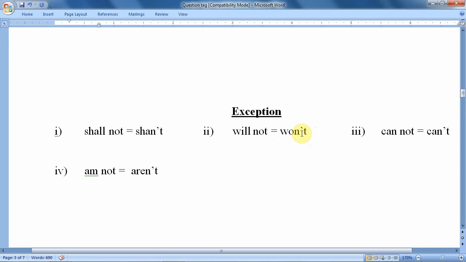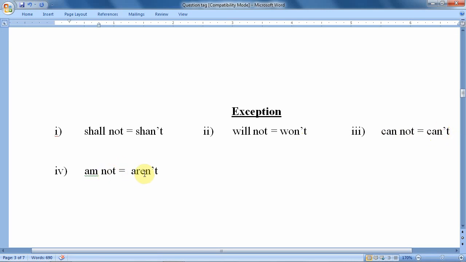There are no specific rules here for you to understand; you just have to mug it up. Will not should not be considered as "willn't", it should be "won't". Cannot is "can't". Here a double n is there, so we have already omitted one n.